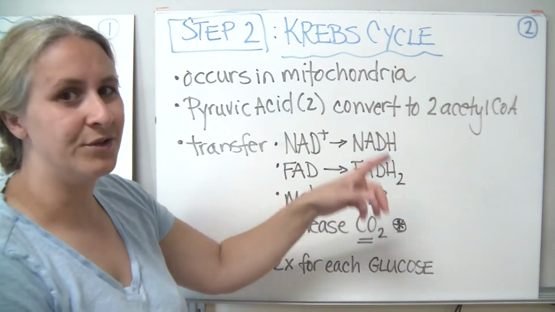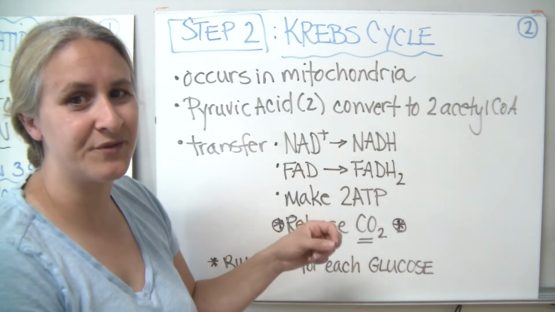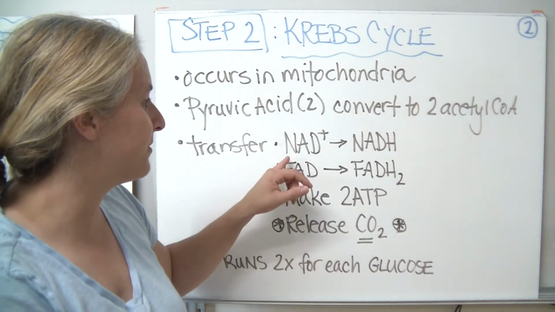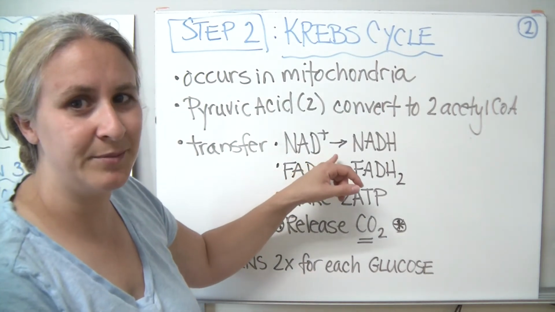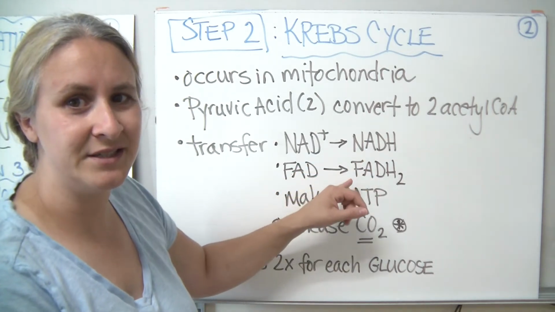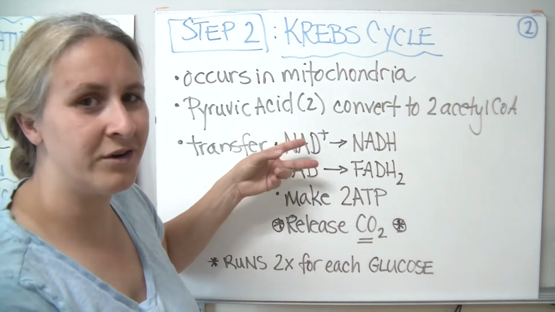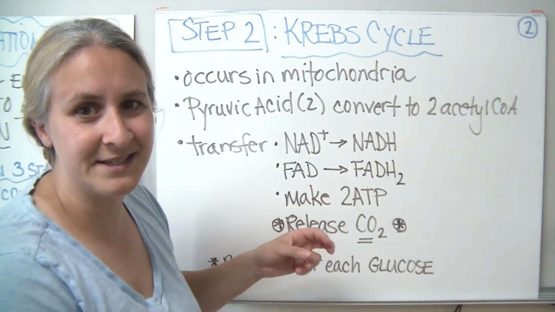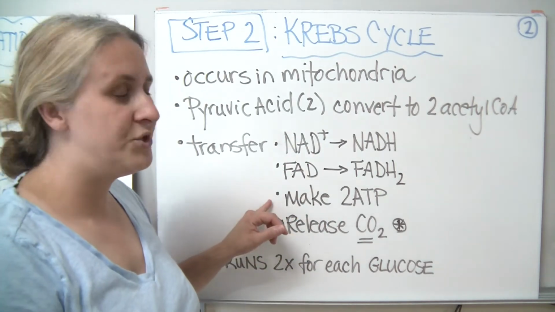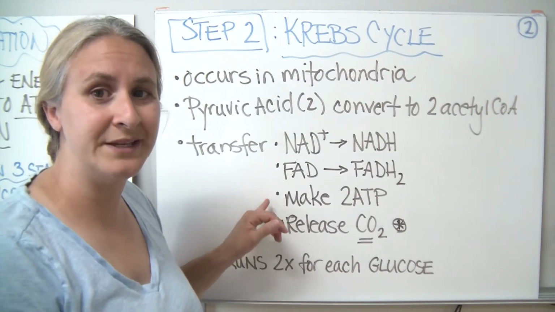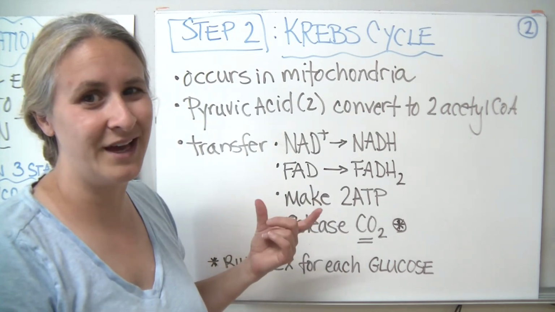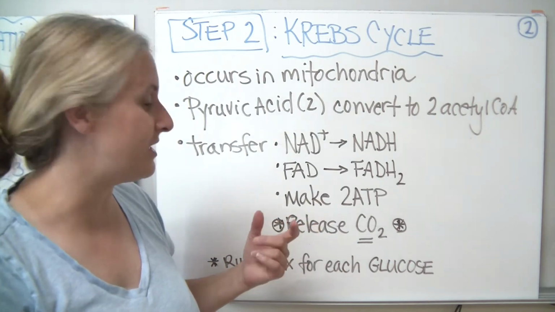And in this cycle, which is going to turn 2 times for every glucose molecule, because remember pyruvic acid, we made 2 of them because there are only 3 carbons, we're going to attach hydrogens to NAD plus to make NADH. We're going to attach some hydrogens to FAD to make FADH2. These are our electron carriers. They're going to move on to the next phase. Those are going to help us to create our energy. During the Krebs cycle, we do make 2 ATP. Remember, glycolysis also gained 2 ATP as well. That's just not a lot of energy still. So there's got to be more later on.